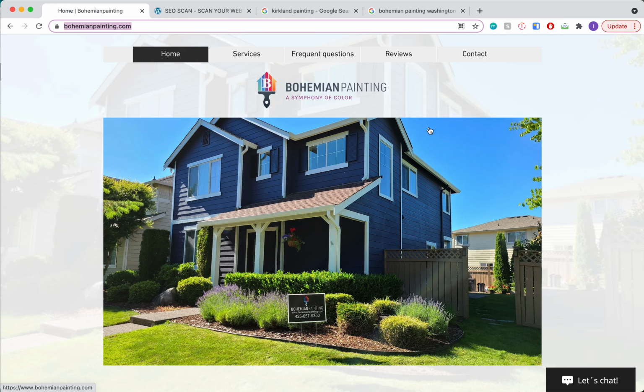However, if you'd like to rank in Google for multiple cities, that can easily be done by just adding a locations tab and then different location pages. So you could have Kirkland, Bellevue, Renton, whichever cities that you serve, and then each one of those would have their own location page. So I don't want to get too technical on you, but if you'd like me to go into greater depth on that, just let me know and I'll shoot another video to you.